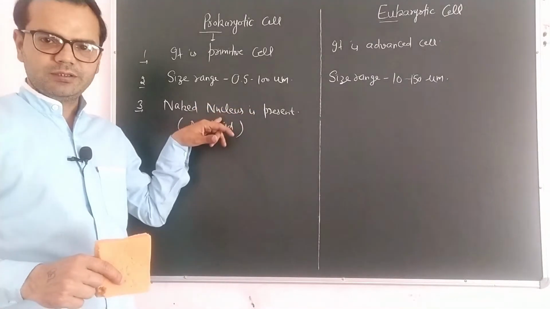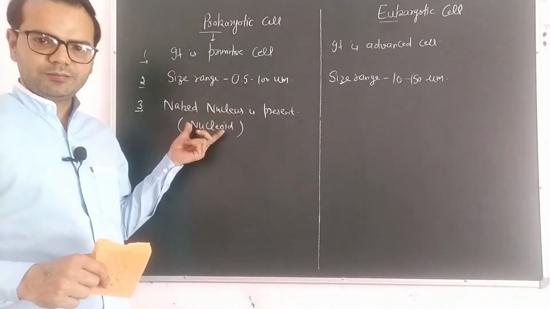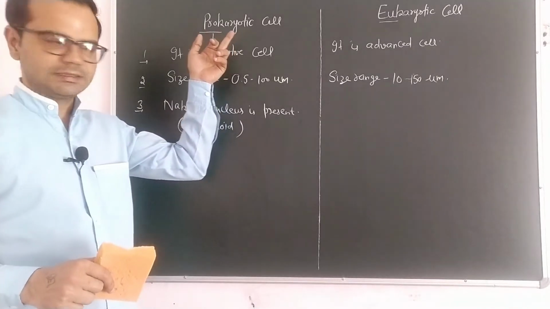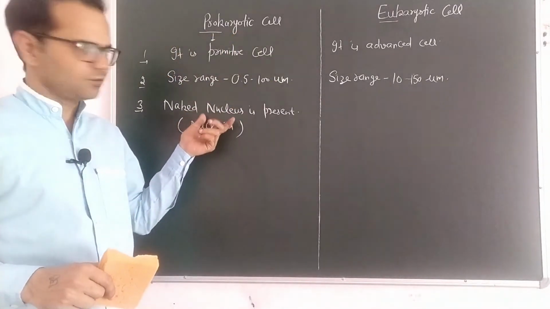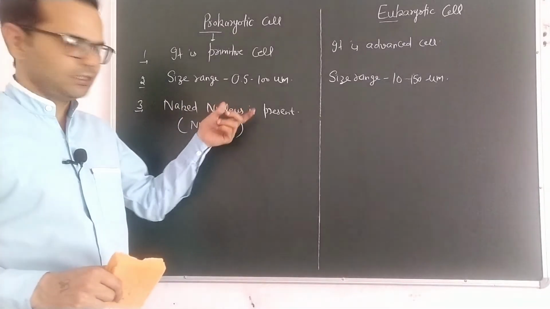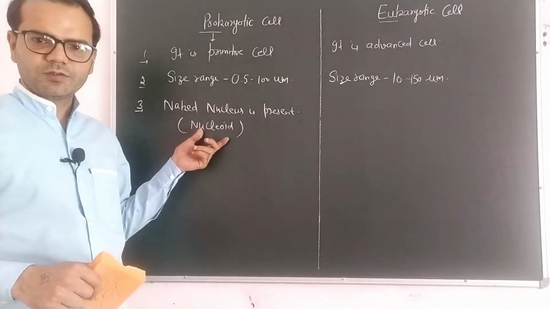Nucleus without membrane is called a nucleoid. So nucleoid is present in a prokaryotic cell, but in eukaryotic cell true nucleus is present, means nucleus possesses membranes. Nucleus is covered here. Uncovered nucleus is called a nucleoid.